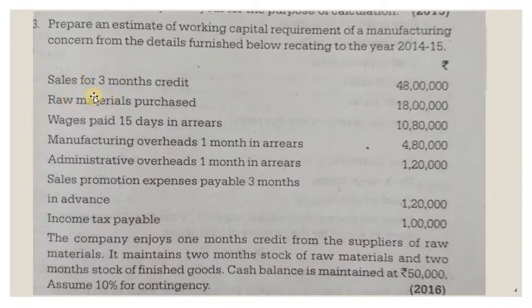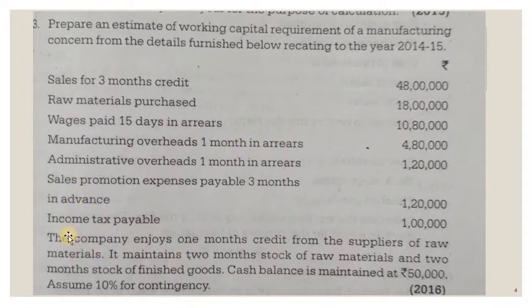Sales. So here a 3 months credit period is there. Total sales is 48 lakh. Then raw material 18 lakh. Wages 10,80,000, manufacturing overheads 4,80,000, administrative overheads 1,20,000, then sales promotion 1,20,000, then income tax payable. So they have given the nature of how they are paid. That is also very important for us for working capital. This is very important: the amount plus how they are paid.